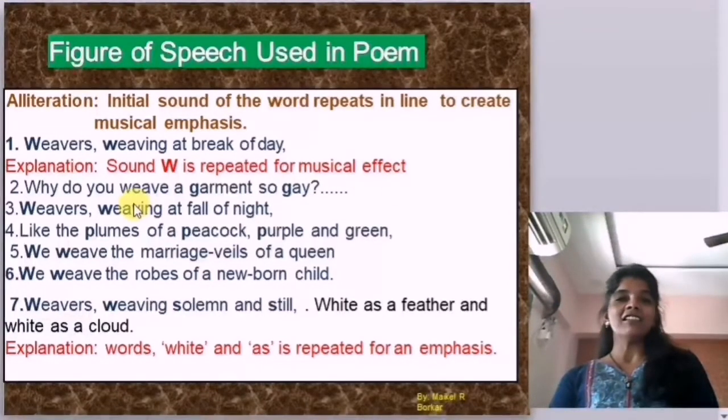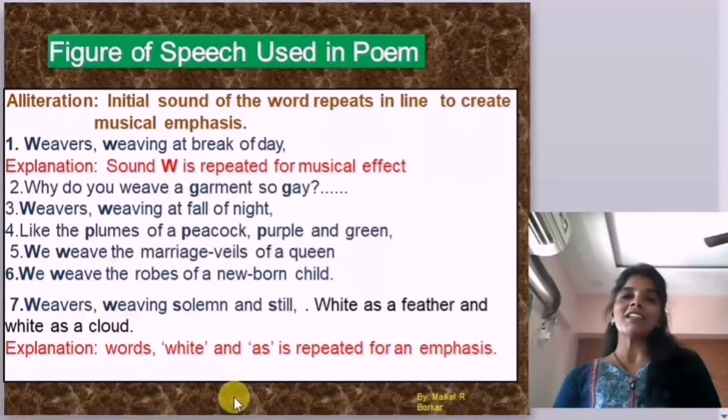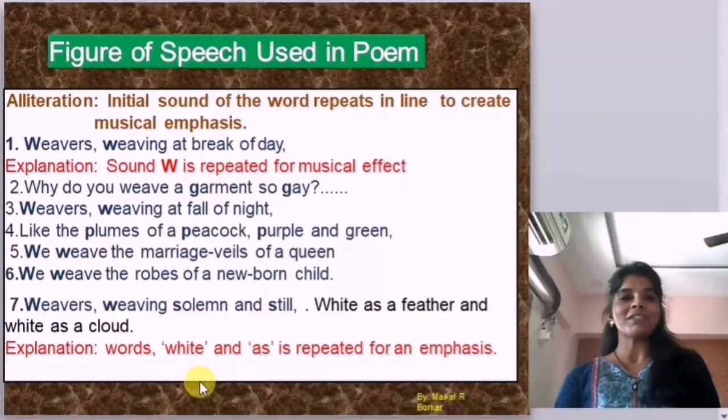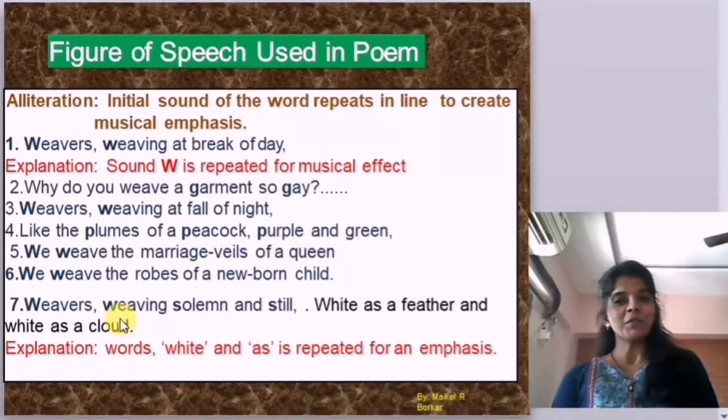And here is the main example; you can take a screenshot of this for your further study. Here in the second, the G letter is repeated, then in the third, W is repeated. You can take a screenshot for further detail about alliteration in the poem.